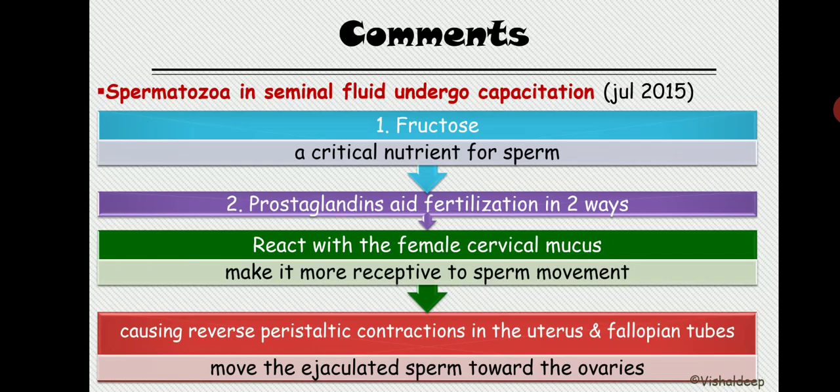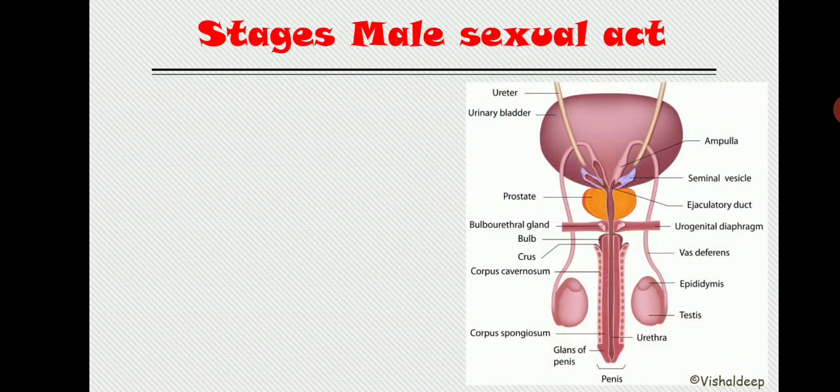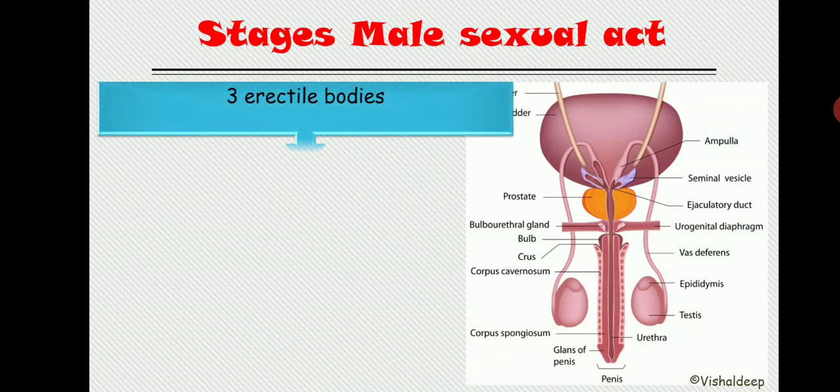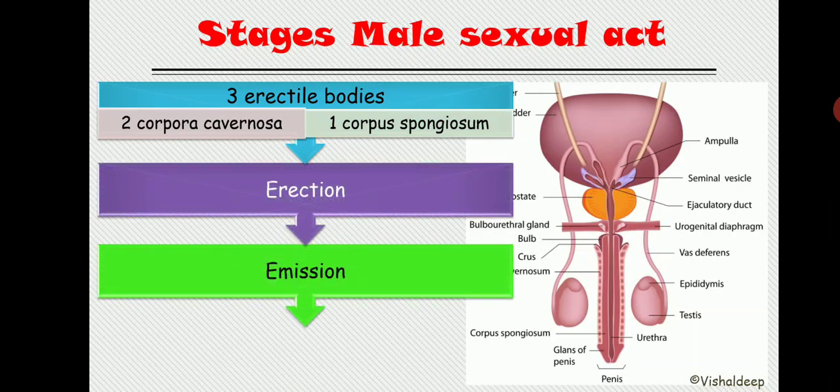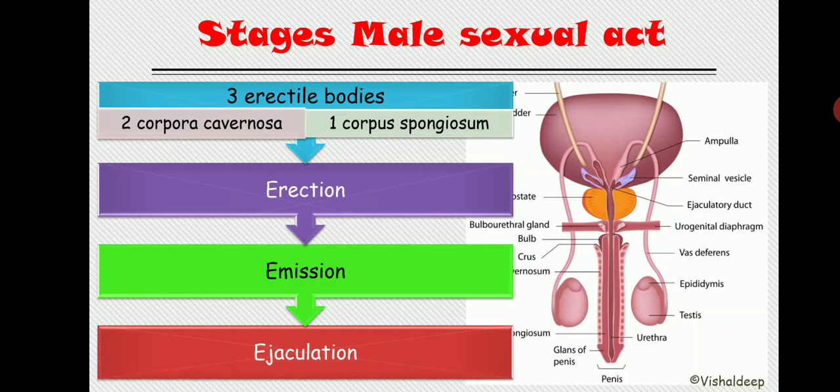Now let's discuss the stages of the male sexual act. So before we start, let's discuss something about the penis. Penis is actually erectile tissue. So it has 3 erectile bodies, 2 corpora cavernosa and 1 corpus spongiosum. The order of the male sexual act is that first there is the erection, then there is emission, and third one is the ejaculation, right?